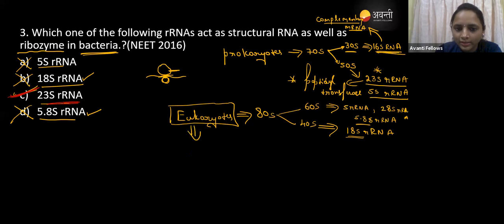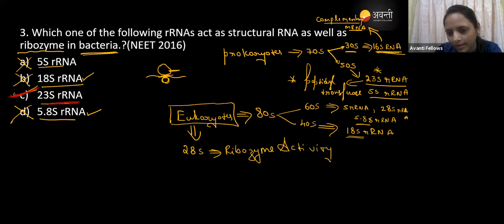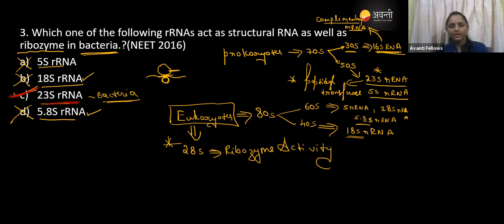In the eukaryotes, 28S has the ribozyme activity. Ribozyme activity. Just remember, guys: 23S in the bacteria and 28S in the eukaryotes. Don't confuse the two.